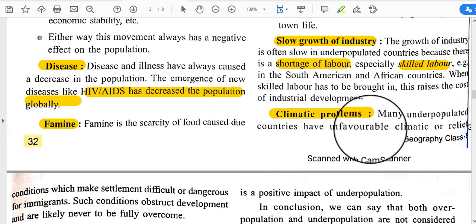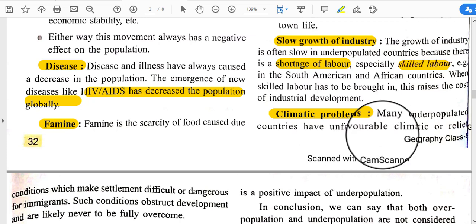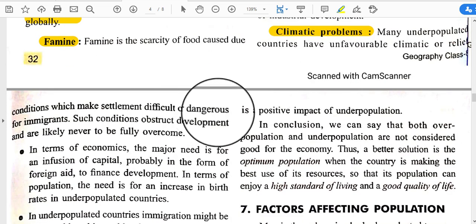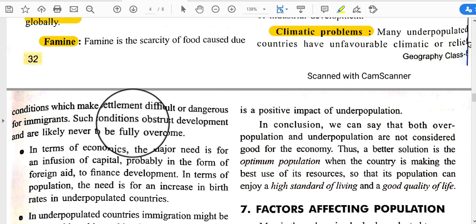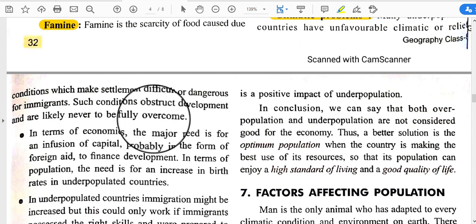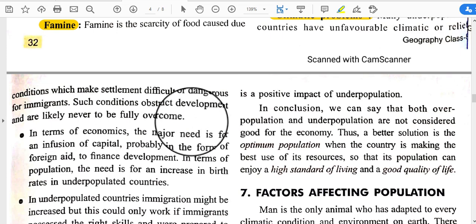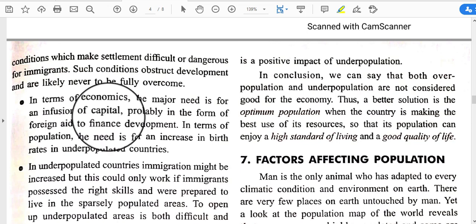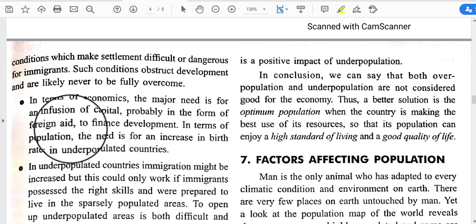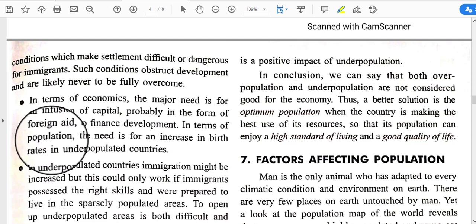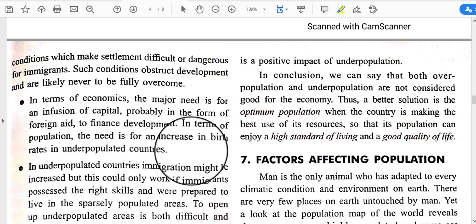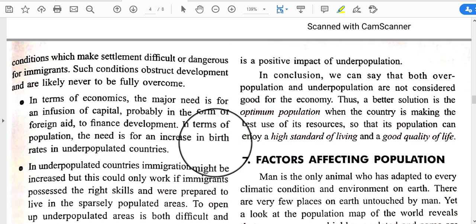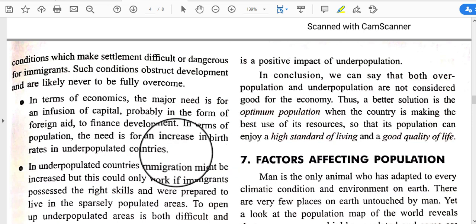And there are also climatic problems, that many underpopulated countries have unfavorable climatic or relief conditions which make settlement difficult or dangerous for immigrants, and such conditions obstruct development and are likely never to be fully overcome. In terms of economics, the major need is for an infusion of capital, probably in the form of foreign aid to finance development, and in terms of population, the need is for an increase in birth rate in underpopulated countries. So we need to increase the birth rate in these underpopulated countries.